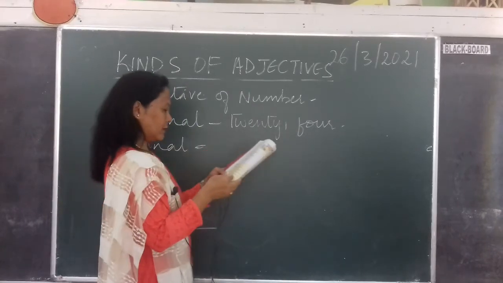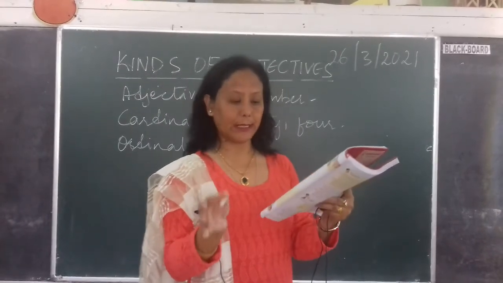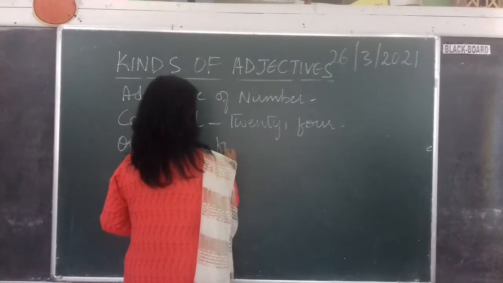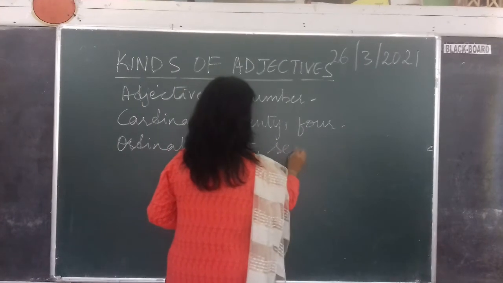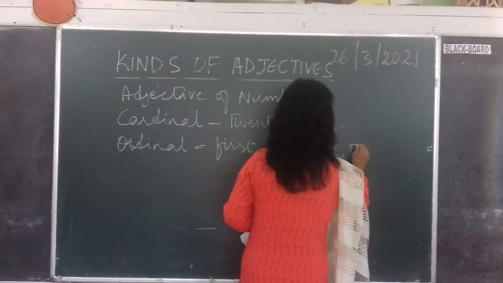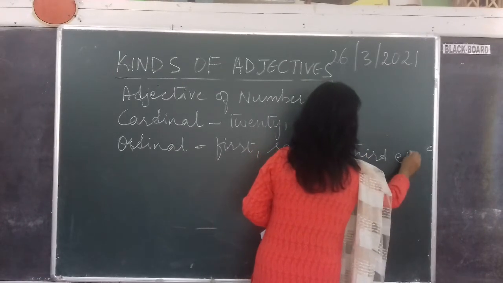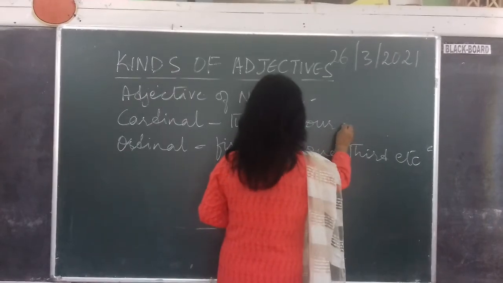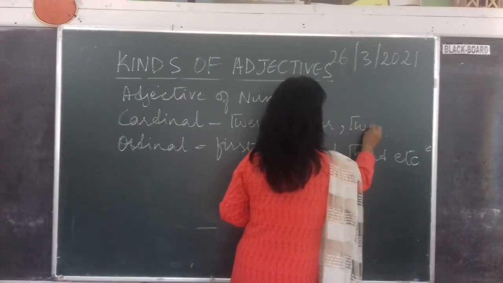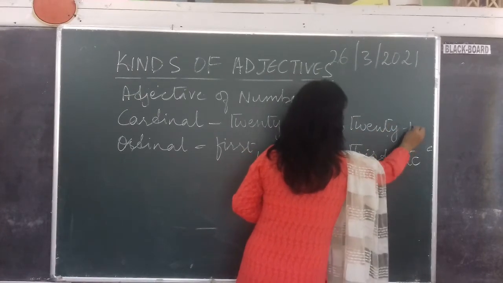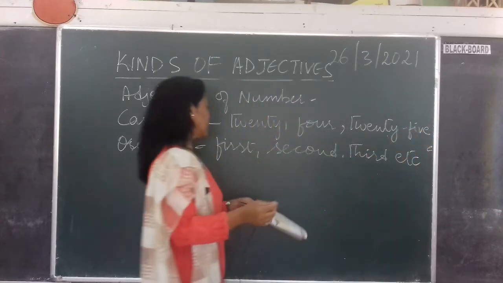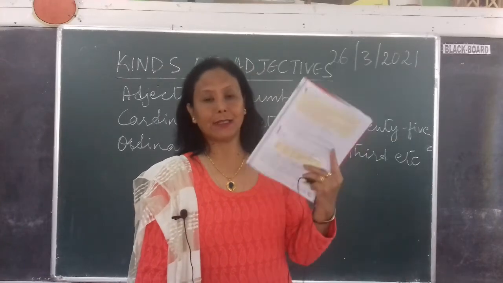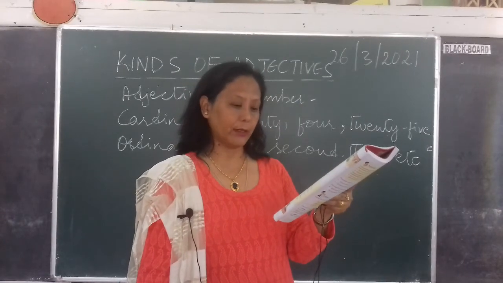Ordinal numbers tells us the order of people or things in series. So 1, first, second, third, fourth, like that. So ordinal is first, second, third, etc. Alright. So cardinal is 24, 4, 20, 24, 25. So these are cardinal. Okay, so in ordinal, it's first, second, third, fourth, fifth. I stood first in class, she stood third in class, so those are ordinal numbers.